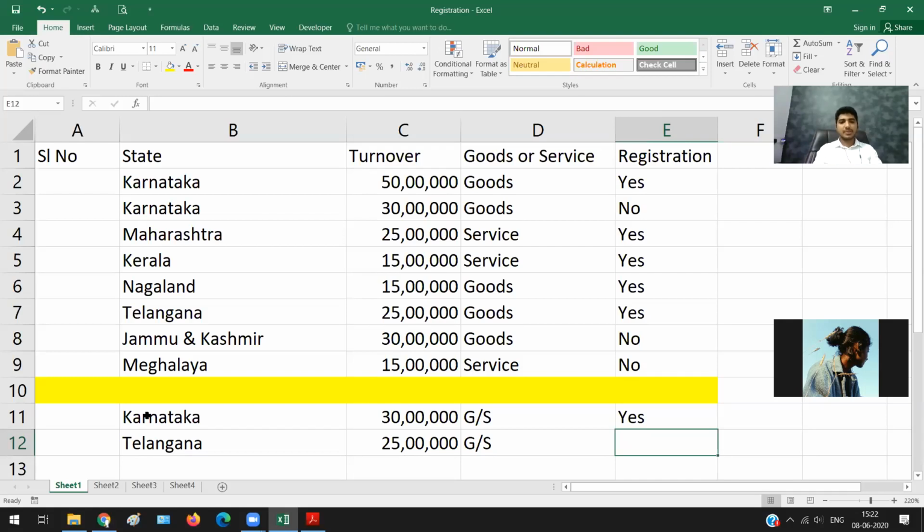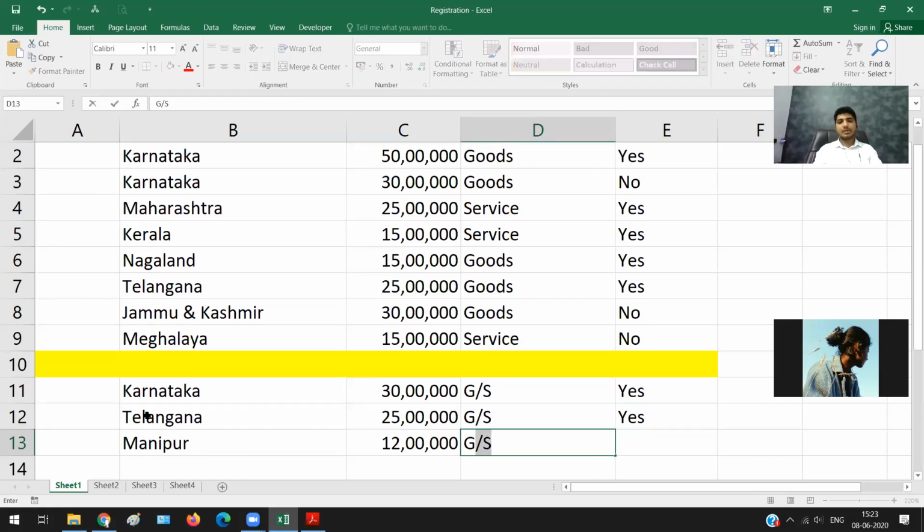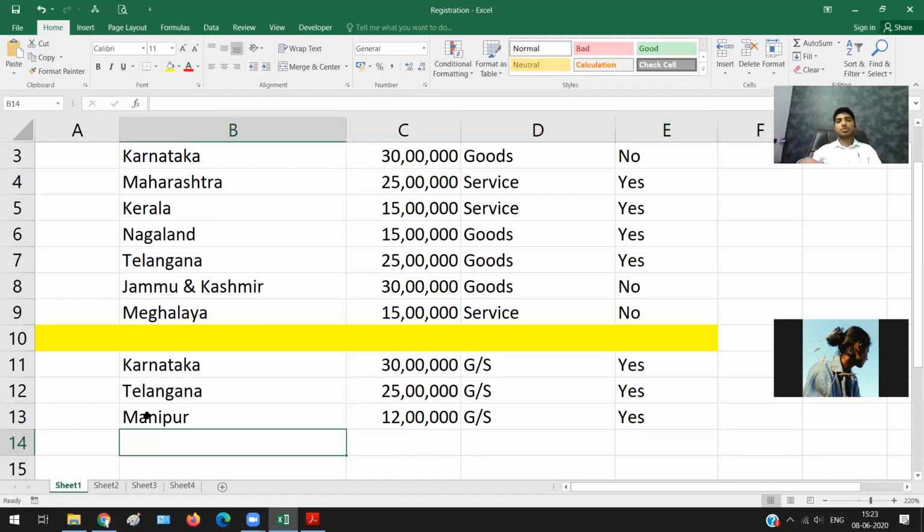So let us say I'm in Manipur. I'm in Manipur and my turnover is 12 lakh rupees and I'm dealing both in goods and services. How many of you feel registration is required? Brilliant. So you're right, registration is required in this situation, because Manipur comes in that Mamina Tripura group, so 10 lakh is the limit. So the moment it crosses 10 lakh rupees, may it be for goods and services both. So only the Suptam you need to keep in mind.